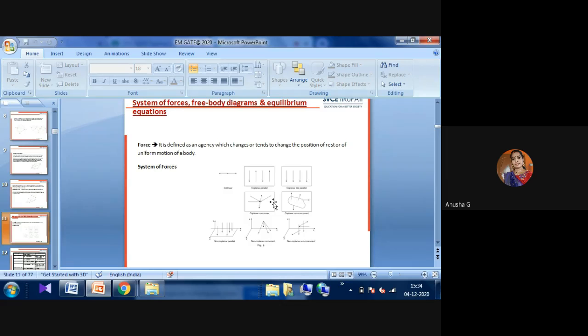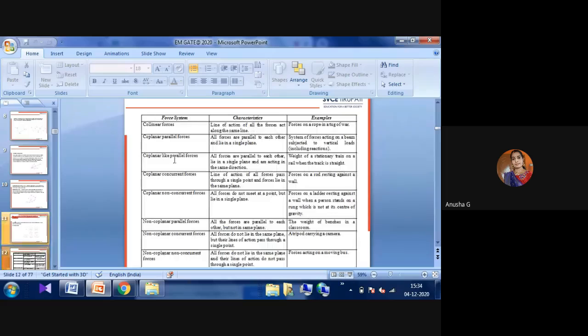Okay. Think with examples, then it will be easy for you when you are telling about the system of forces. First one, remember the example of tug of war. There will be a straight line, that is collinear. Second, remember the beam: a system of forces acting on a beam, including the reactions, is coplanar parallel forces. Another one is coplanar like parallel forces; for that you have to remember the train.